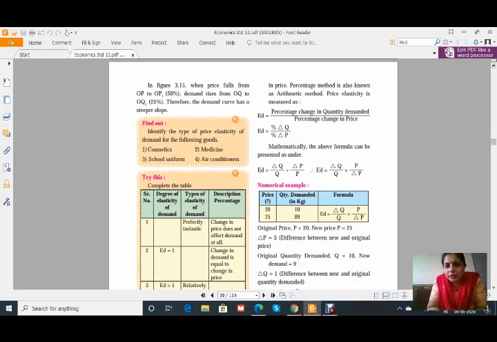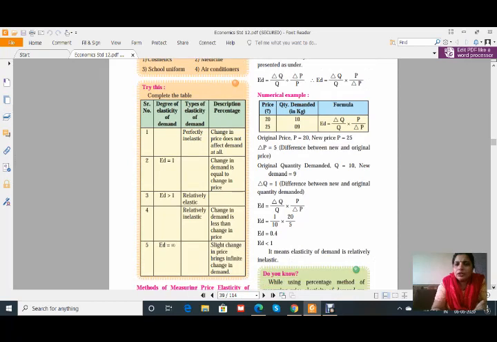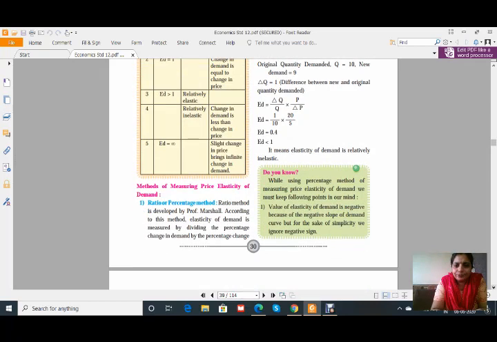So how is the change? The change in quantity demanded is only 1 kg and the original quantity demanded is 10. Similarly with the price, the original price is 20 and the change in price is 5. So therefore ED is equal to 1 upon 10 into 20 upon 5, which gives us 0.4, that is ED is less than 1. That means elasticity of demand is relatively inelastic. Okay, I think all of you are getting this.